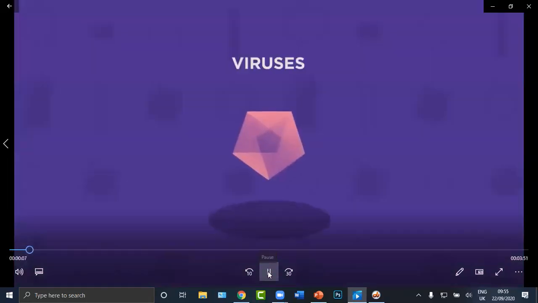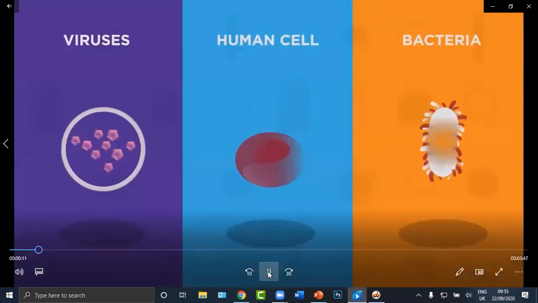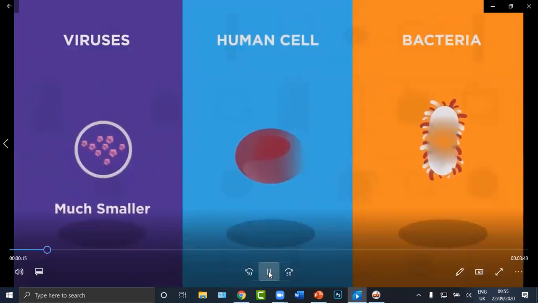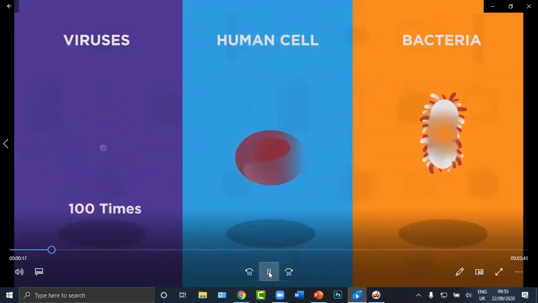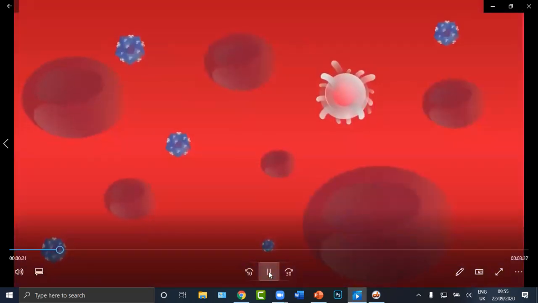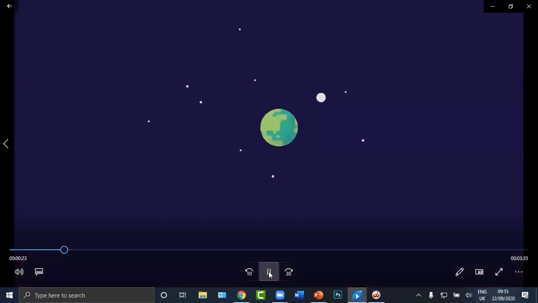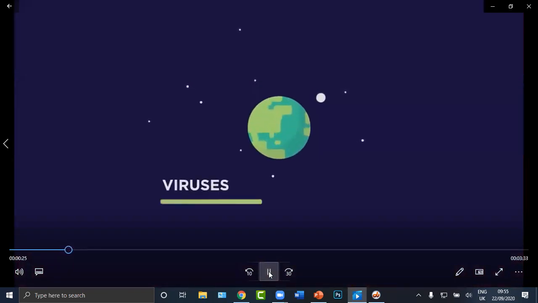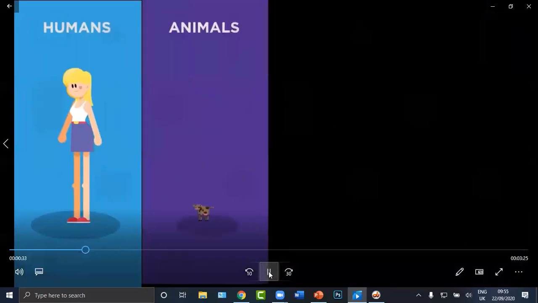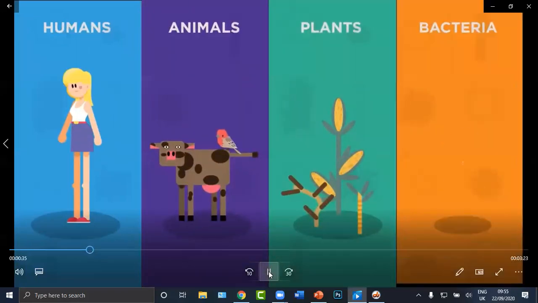In this video, we're going to look at what viruses are. Viruses are a type of microorganism. They are too small to be seen by the naked eye, much smaller than bacteria, and about 100 times smaller than human cells. They come in many different shapes and are present wherever there are cells to infect. In fact, viruses are the most common biological unit on Earth, outnumbering all other types combined. Viruses can infect humans or animals, plants, and even bacteria.